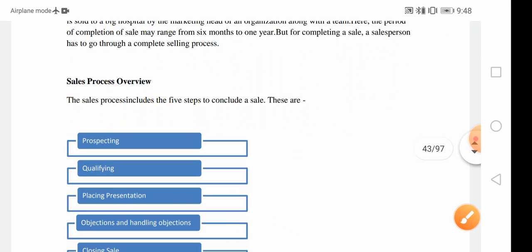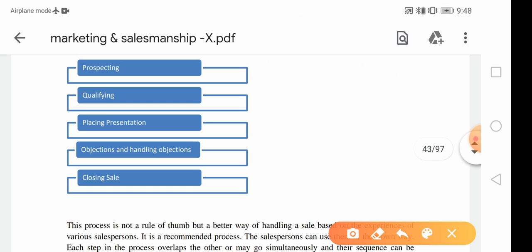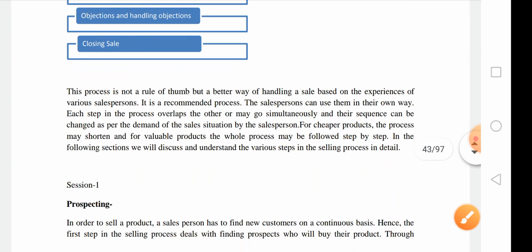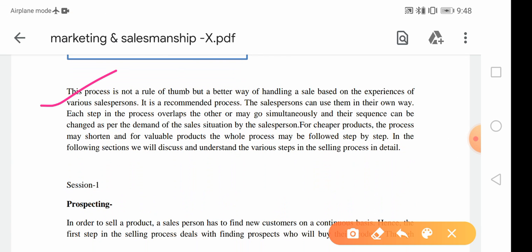Now an overview of the sales process. What things are required? First, prospecting, qualifying, presentation, objection handling, and closing of the sale. To close the sale, we require these following 5 techniques. Now, this process is not a rule of thumb, but a better way of handling a sale based on the experiences of various salespeople.